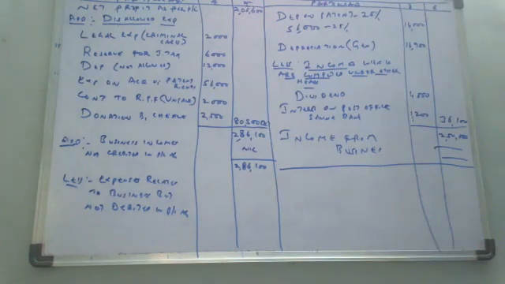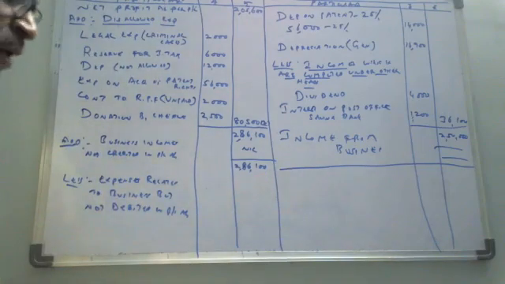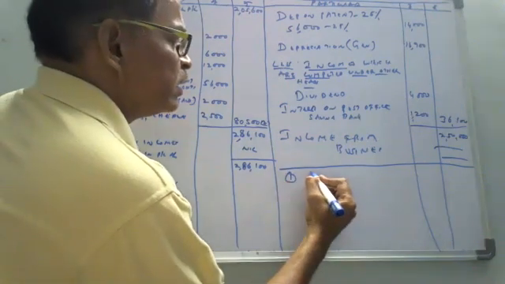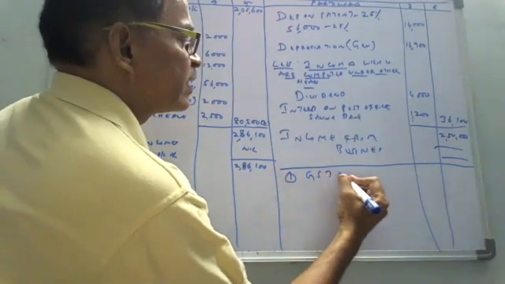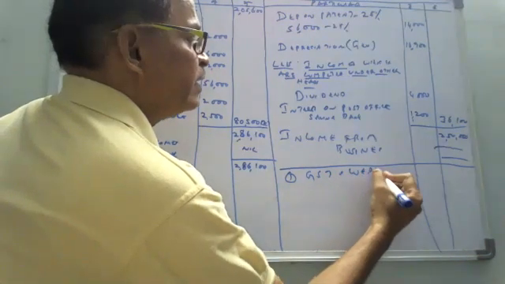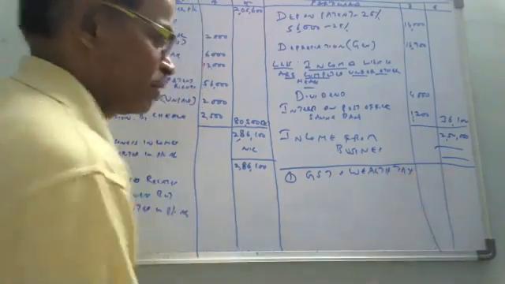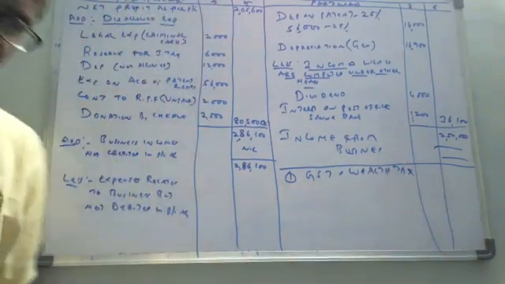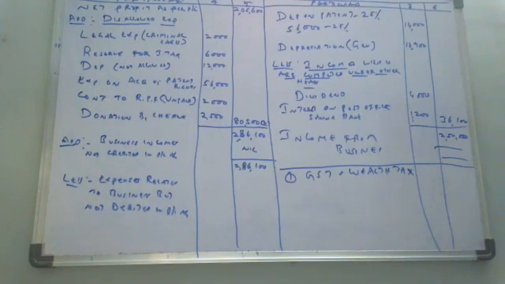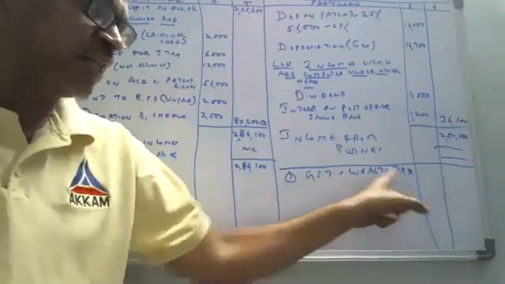Now, 1, 2 simple questions. Tell me whether those expenses are allowed or not. I'm writing here: GST and wealth tax. Allowed or not? Do you know what GST is? You are going to study GST in the final year, 6th semester. GST is goods and service tax. Can you allow both GST and wealth tax?